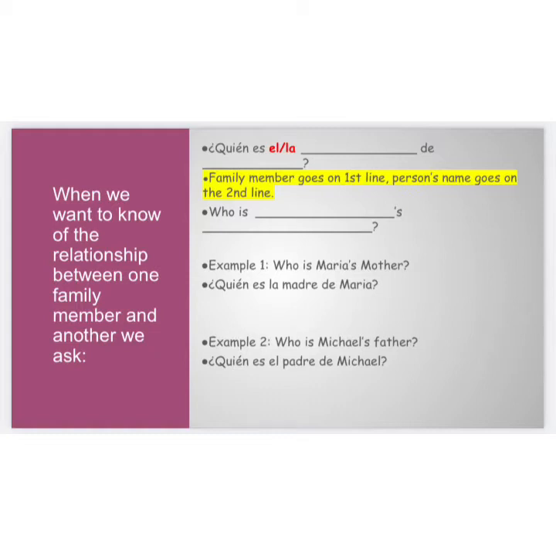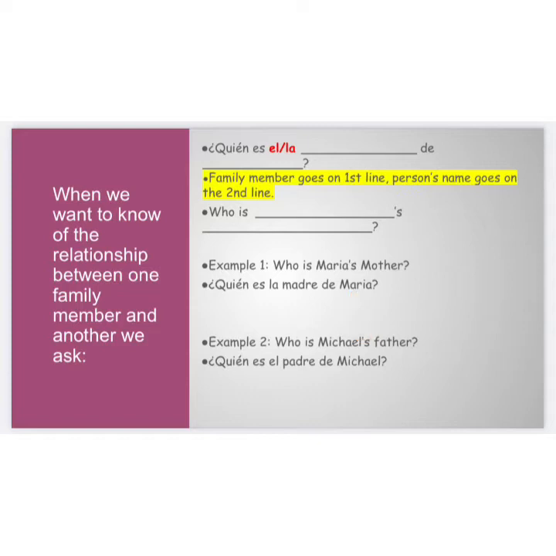So, let us focus on my examples for a moment. In example 1, I want to find out who is Maria's mother. So, notice I start off with the ¿quién es, just as I have it there in the structure. Then, I would have to put the family member on the line. So, notice I have la madre, followed by de. Then, I have the person's name. Remember, it's Maria's mother that I want to find out about. So, notice I have de Maria.